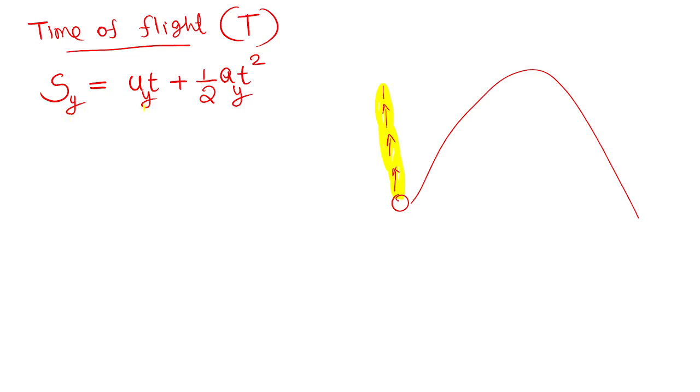So it is equal to uy t plus half ay t square. Uy means the initial speed of the body in the vertical direction. That is uy. Ay means acceleration of the body in the vertical direction. Okay, I will explain. Let me derive the formula. After that you can ask me doubts.